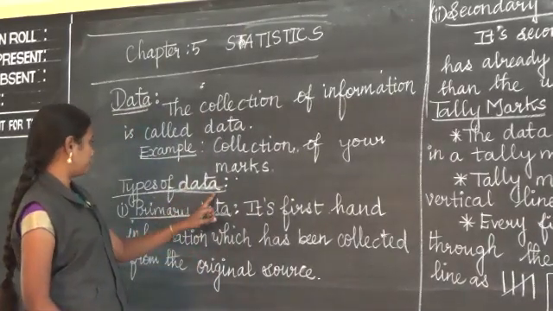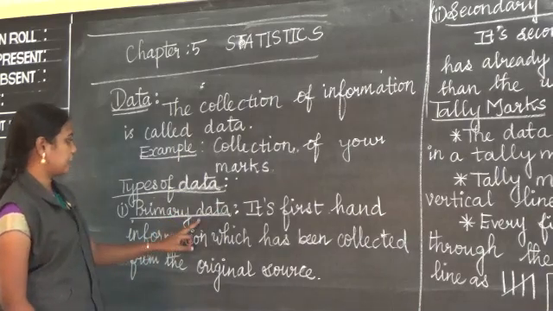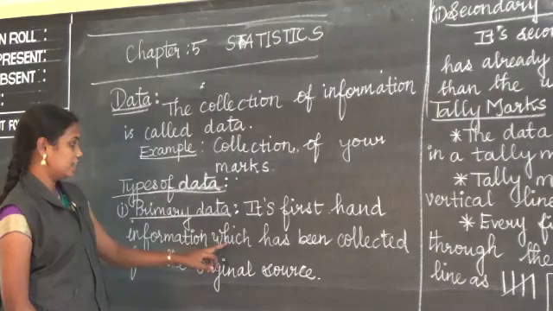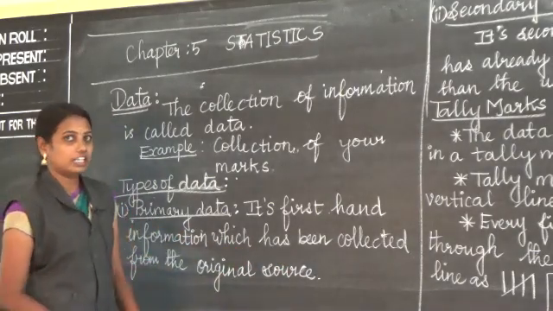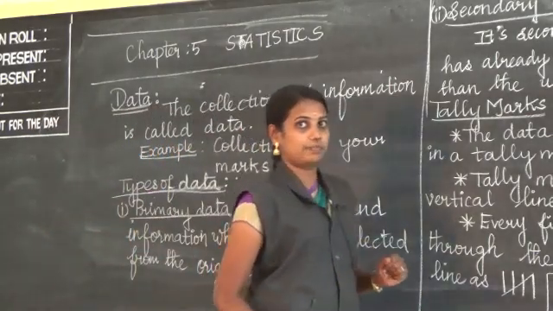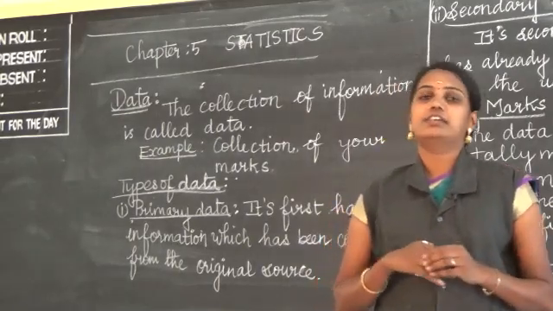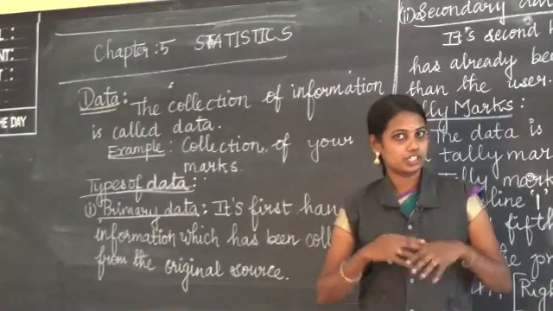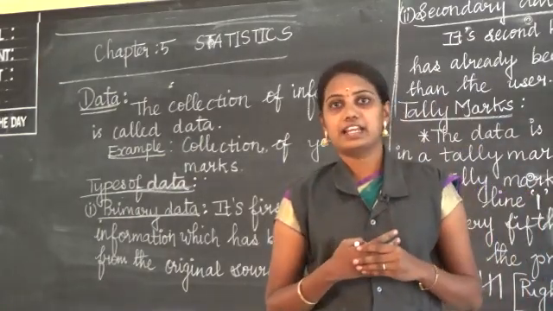Next, types of data. We have two types. First one is primary data. It is first hand information which has been collected from the original source. For example, first you are collecting your information. Okay, so that is first hand information. Next, your information is given to another person, so that is second hand information.